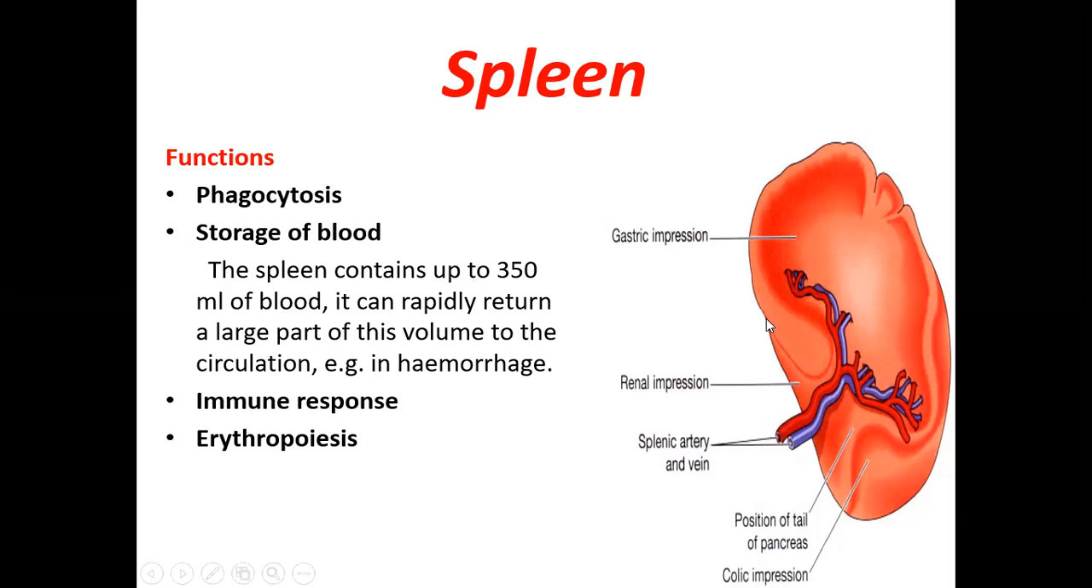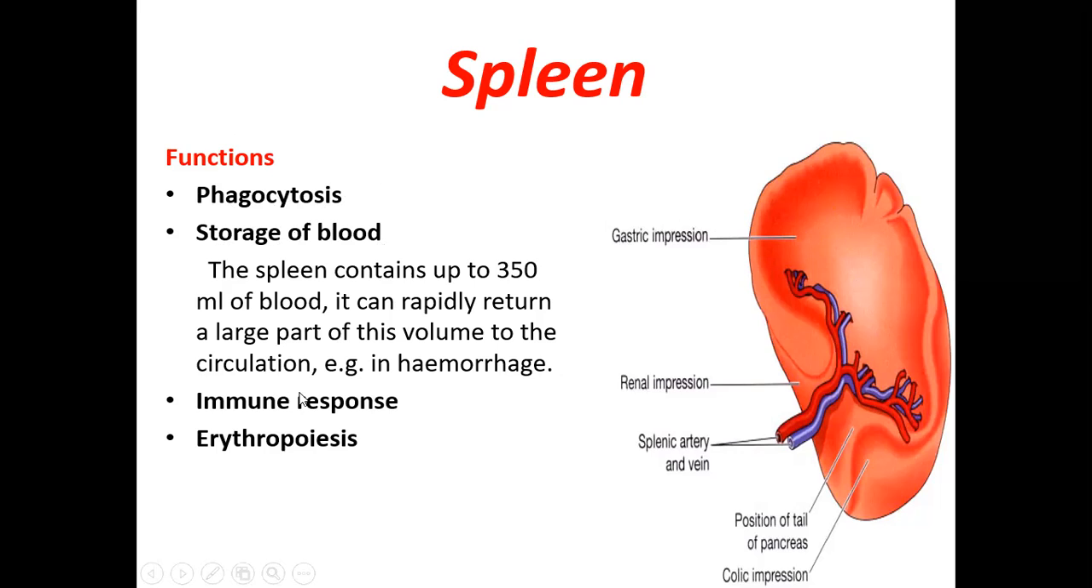If there is minor hemorrhage or bleeding, then the small quantity of blood present here, 350 ml out of the 5.5 liters, will be returned to the circulation so that the blood can be compensated. But if there is severe bleeding, then this blood will not help much. So the spleen helps in phagocytosis, and it also helps in the storage of blood.